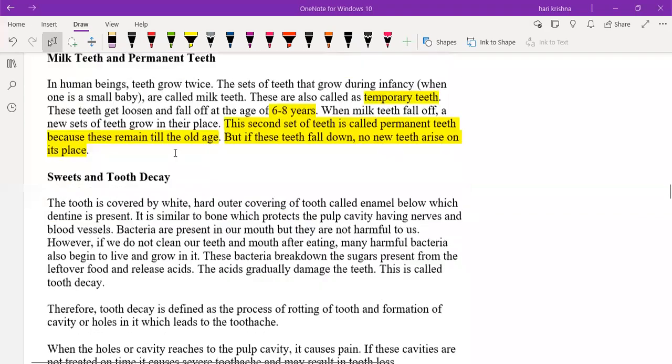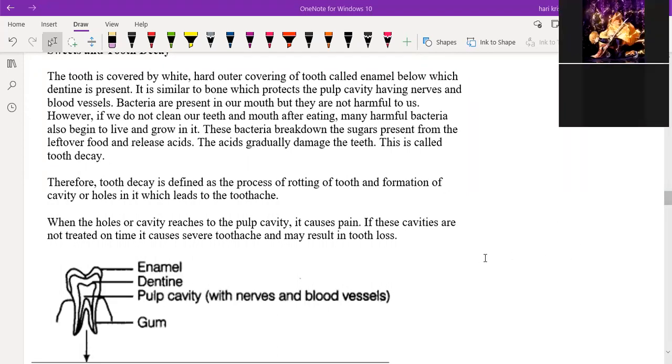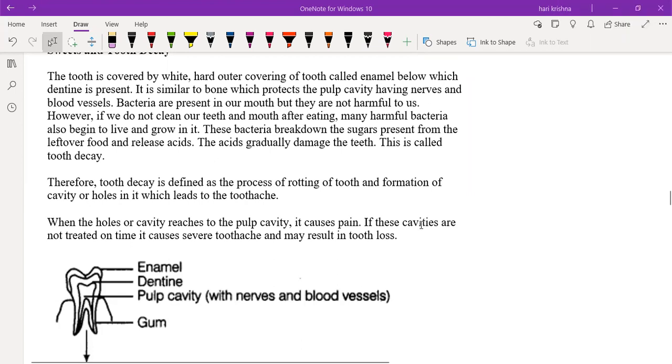See, generally when you're taking the food, we'll chew the food, okay? So tooth decay is like a rotting of the tooth. Suppose after eating the food, if you don't wash the mouth properly, some food particles will be there in the mouth.